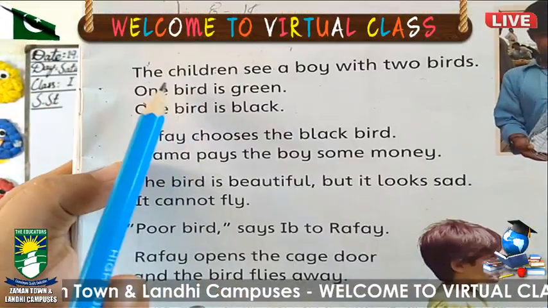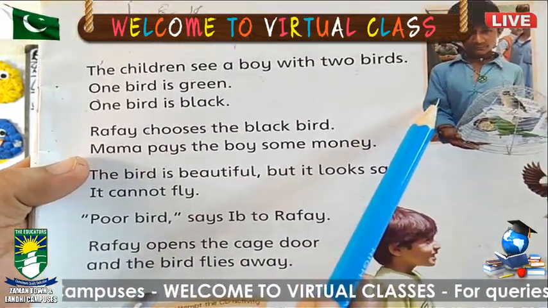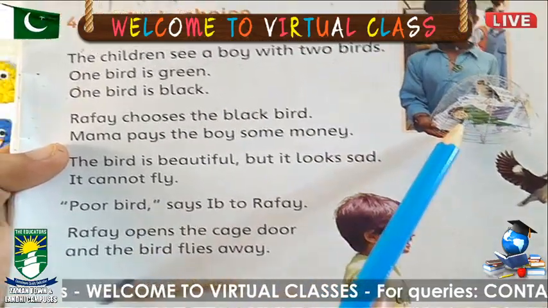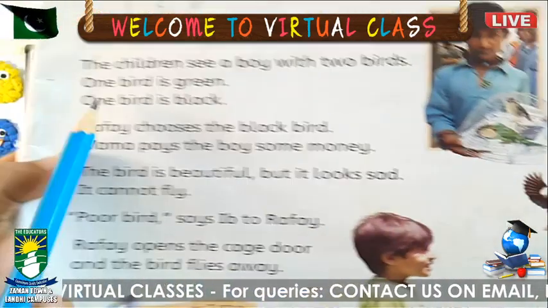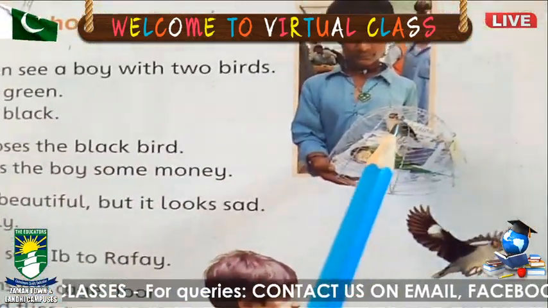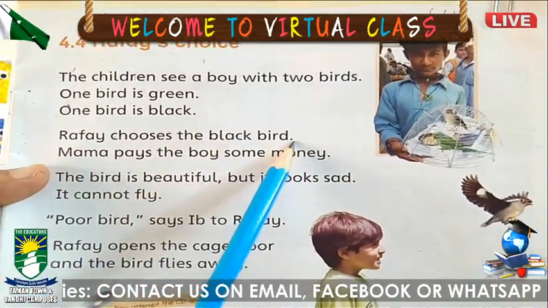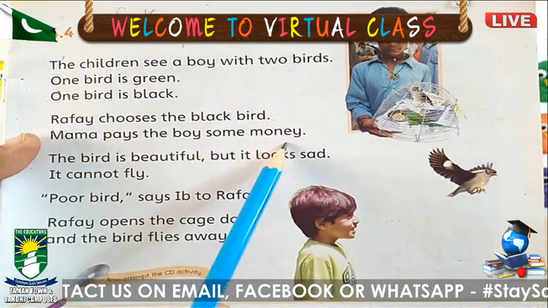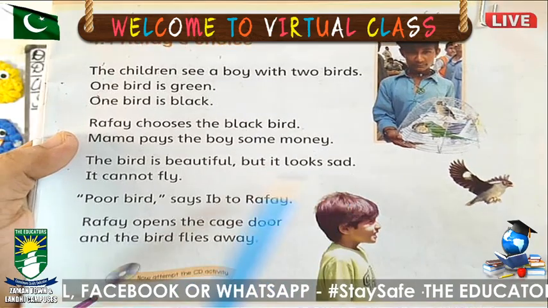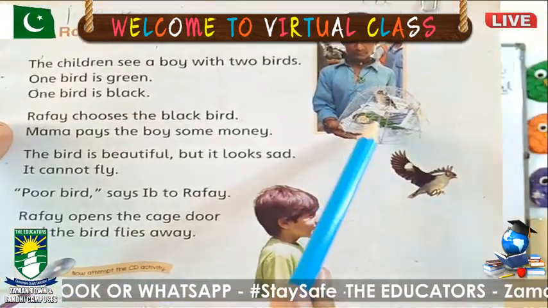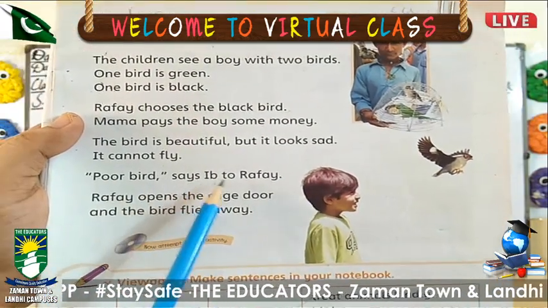Rafe's choice. The children see a boy with two birds. Here is one boy and he has two birds in a cage. Look here, one bird is green and one bird is black, and they both are in a cage. Rafe chooses the black bird. Mama pays the boy some money. The bird is beautiful, but it looks sad. It cannot fly. Because where is the bird? The bird is in a cage. "Poor bird," says Ivy to Rafe.